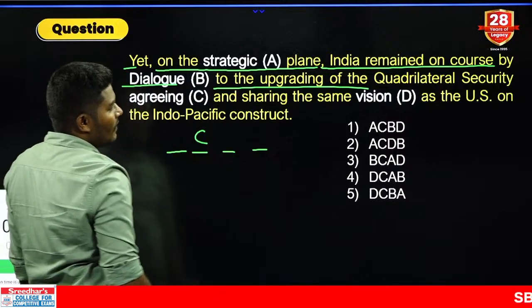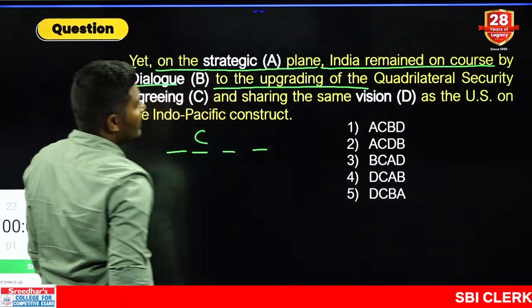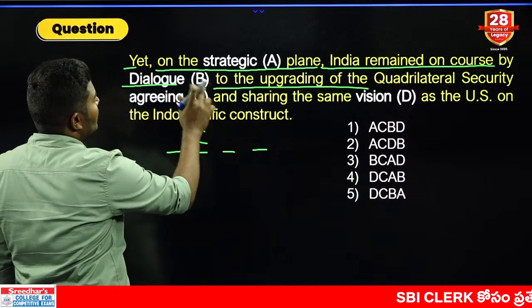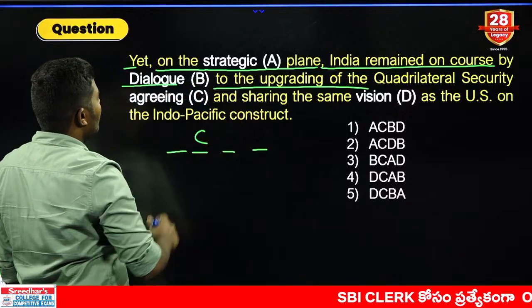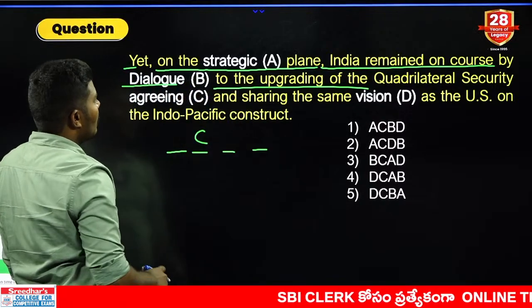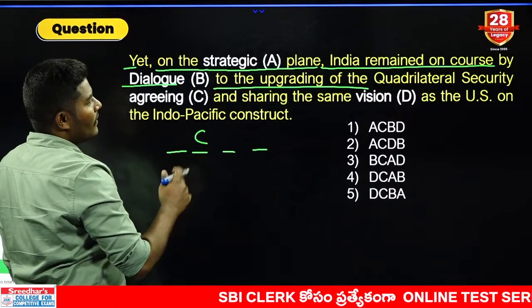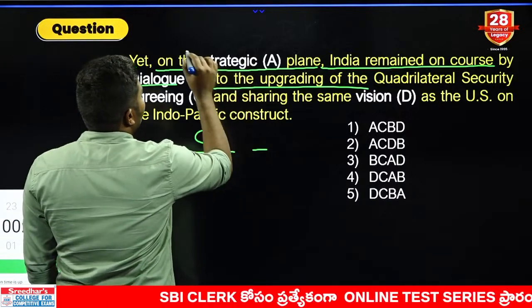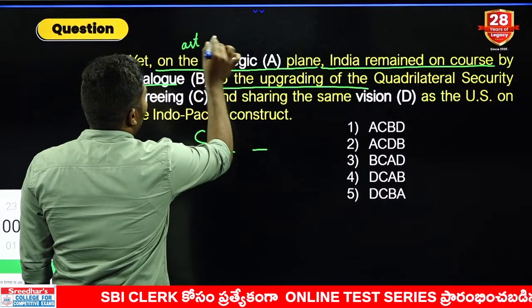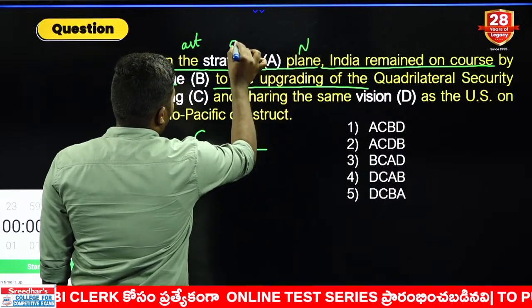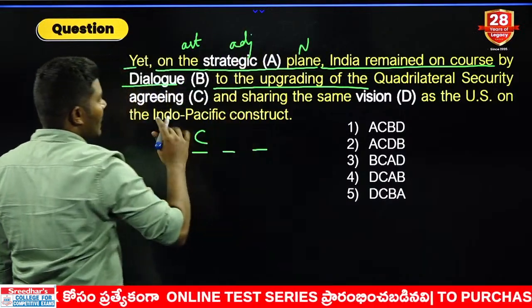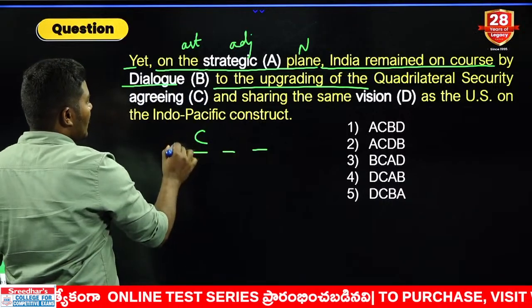C is needed. If second position C, as you can see, all of them are C's only. But look at this, yet on the strategic plane, yet on the dialogue plane, yet on the agreeing plane, yet on the vision plane. Which is the correct answer? Strategic only. The is nothing but an article, plane is nothing but a noun, in between you need only an adjective. Strategic can be absolutely an adjective, that comes with AC.